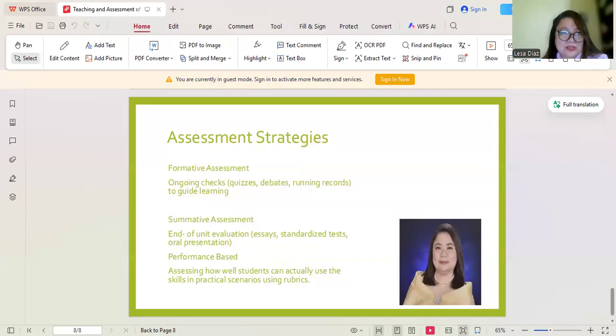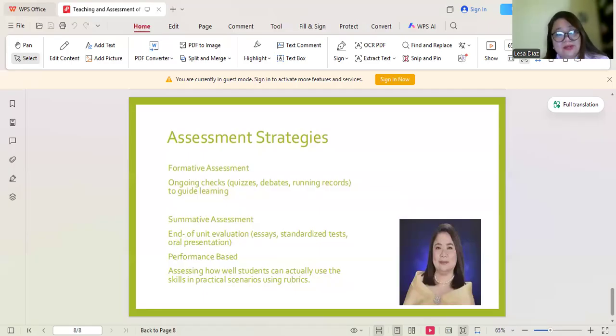So what is this validity that I'm telling you? You may ask this question: does the test actually measure the specific skill it claims to measure? For example, evaluating a speaking test based on speaking, not just writing down answers. The second one is reliability. You may ask yourself, is the assessment consistent?